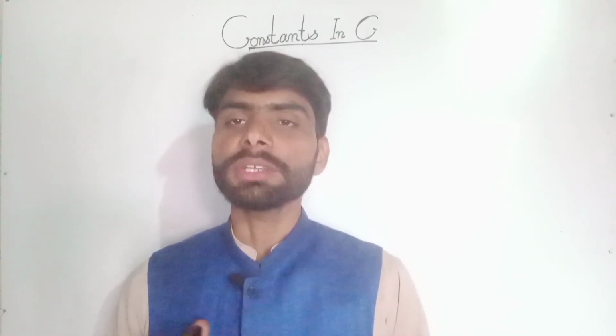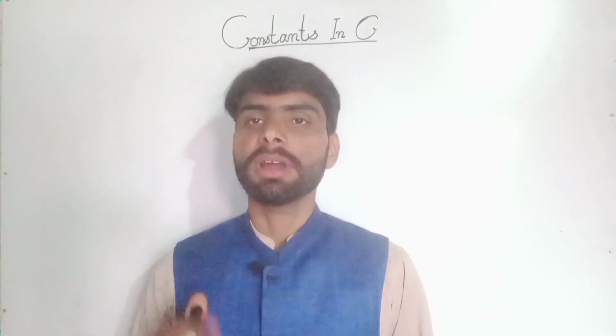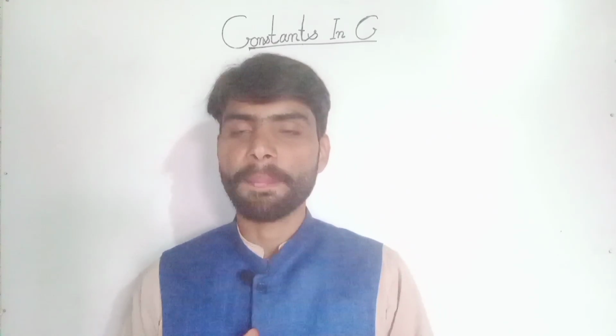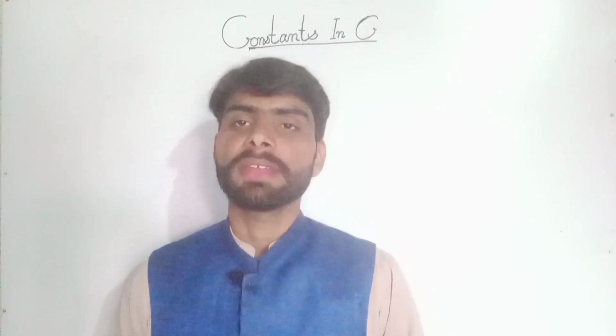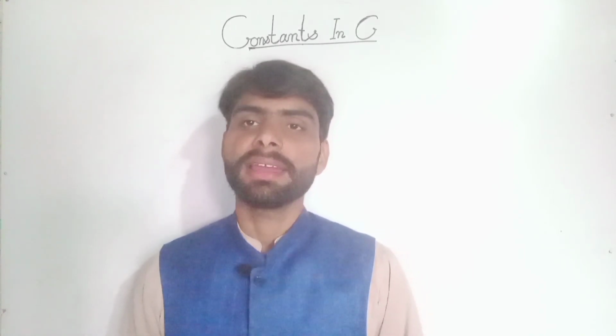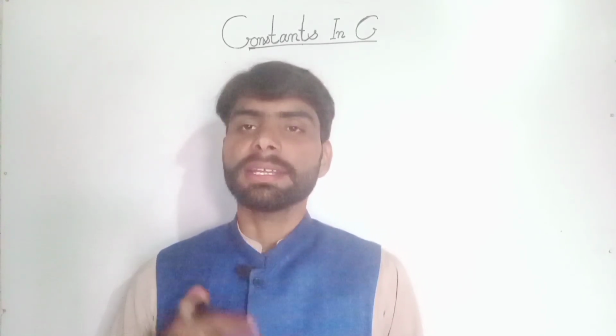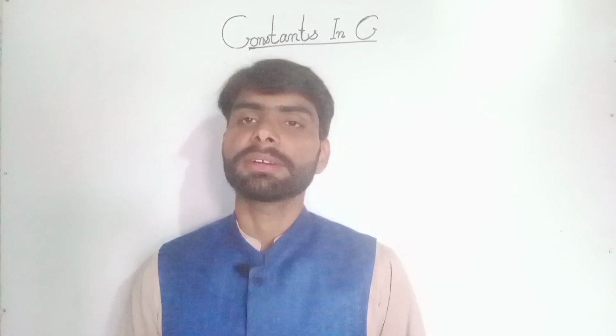So today I am going to start a topic about constants in C. There are two types of constants in C language. First is numeric constant and second is character constant, right?